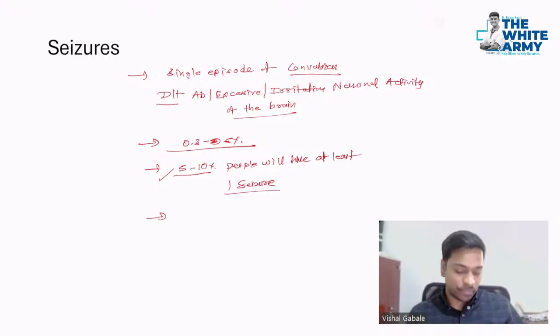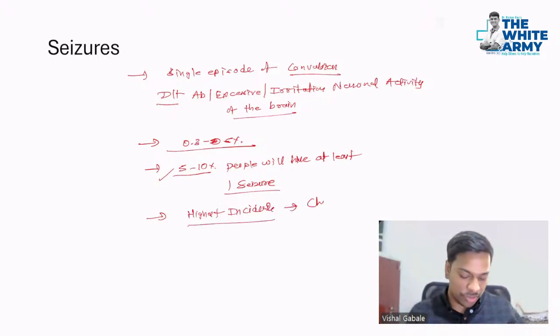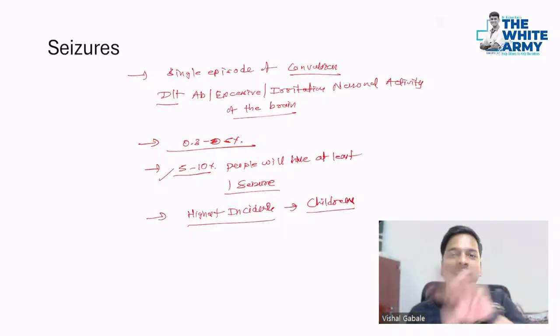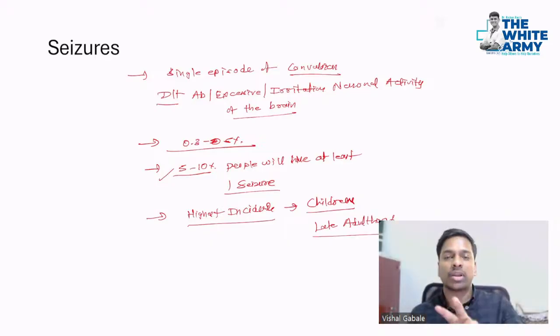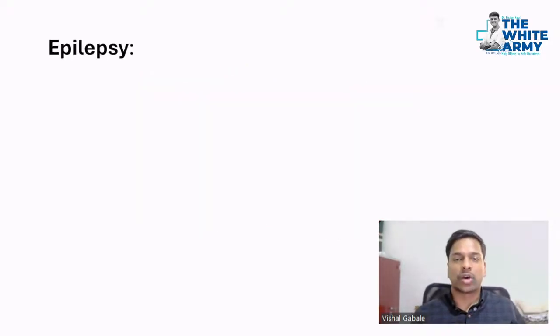Okay. So one more point, the highest incidence of seizures, as you guys must know, is in children. So one is small, young children, and the other is the elderly, or late adulthood. So these are the two important main age groups for seizure. Now let's see what is epilepsy.